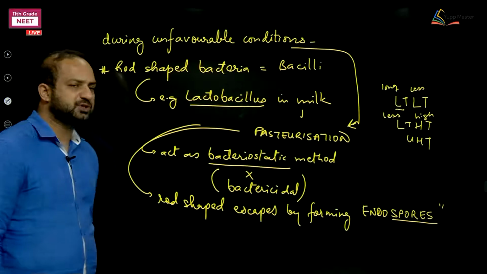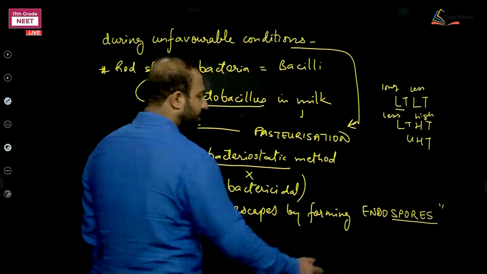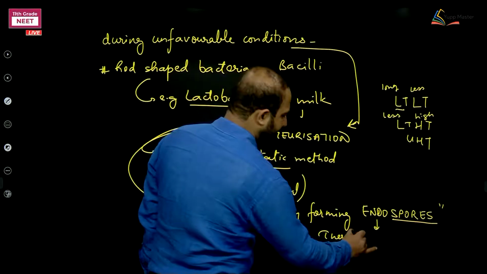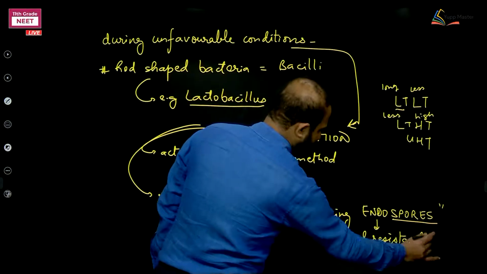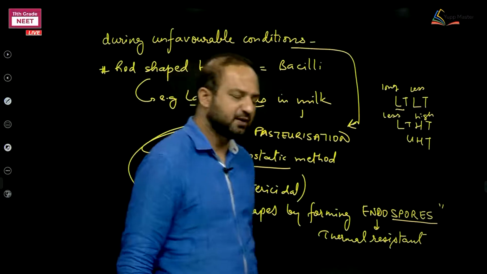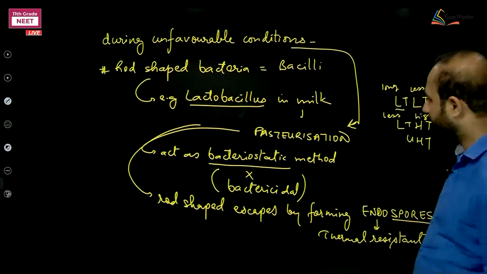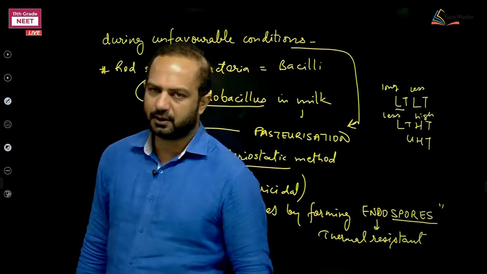So endospores can escape pasteurization because they are thermal resistant, not at all affected by pasteurization. The cell will survive by a thick wall around it. Okay, so this is during unfavorable conditions.